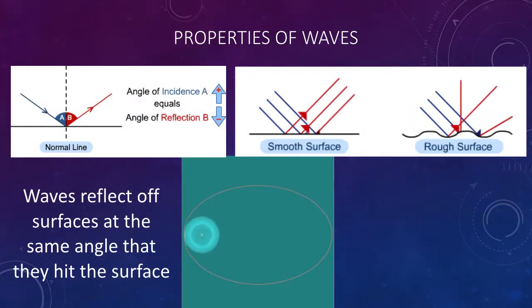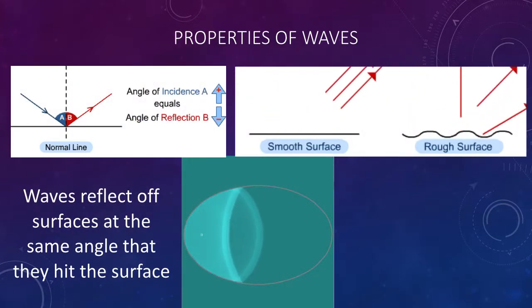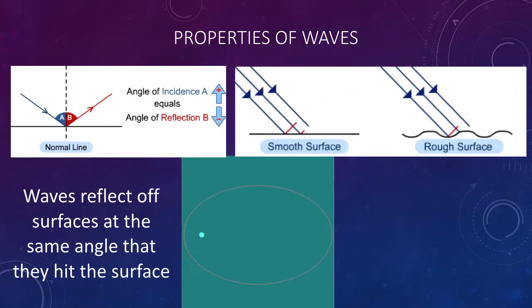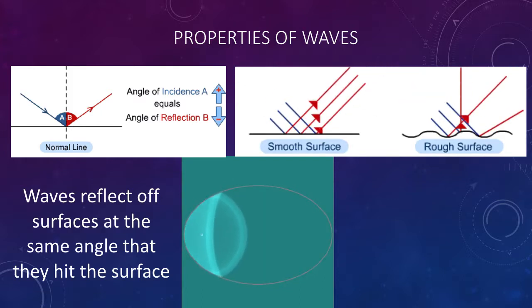Waves reflect off surfaces at the same angle that they hit the surface. This can cause problems if rooms are constructed with certain geometric shapes.